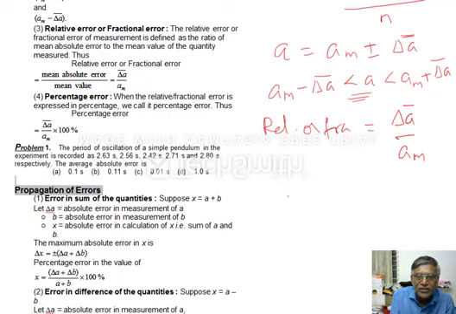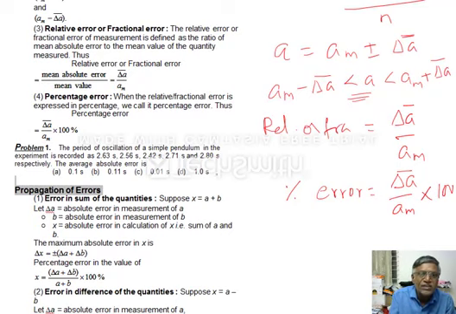Then how can we define percentage error? Percentage error is, इसको रिलेटिव एरर और फ्रैक्शनल एरर को अगर हम 100 से मल्टीप्लाई करेंगे then we will get percentage error. That's all. Over.